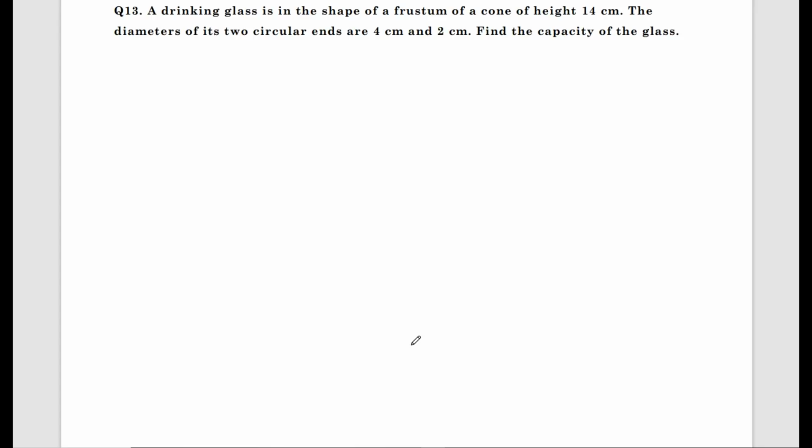Now moving to question number 13, and also understand what CSA, TSA and volume mean. Volume is the capacity, CSA is the curved surface area. If I include the top and bottom portion with CSA, it becomes TSA. Students, I made models of these solids to understand TSA, CSA and volume. I'll be posting that video soon after this preparatory exam, so until then, try to understand CSA, TSA and volume. Now I am solving a question based on the concept frustum of cone.